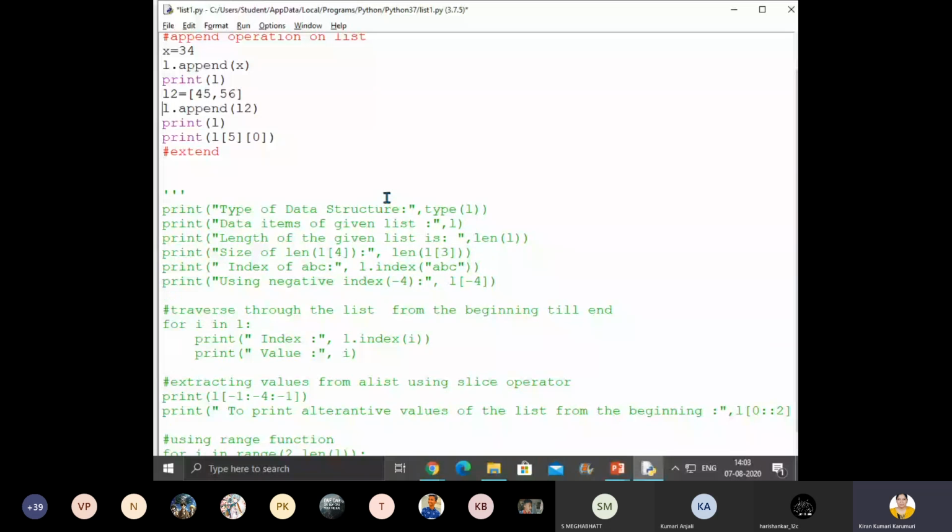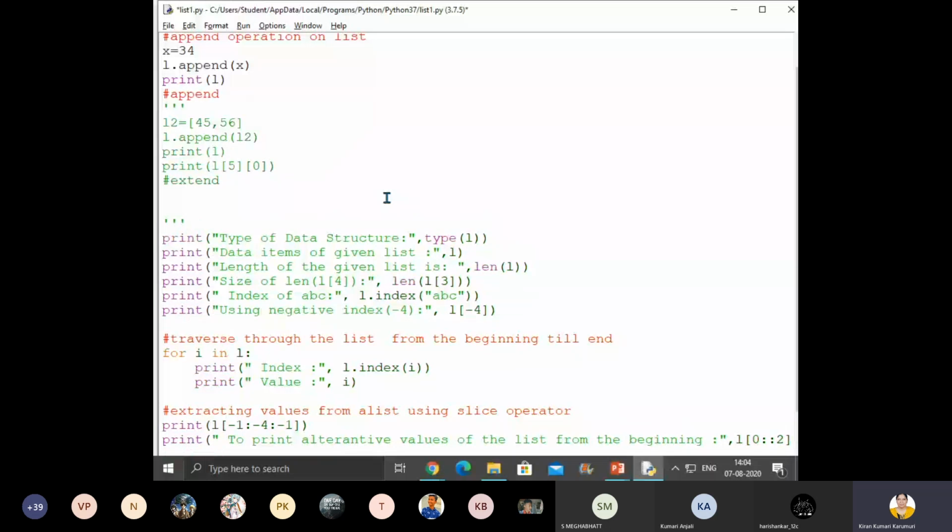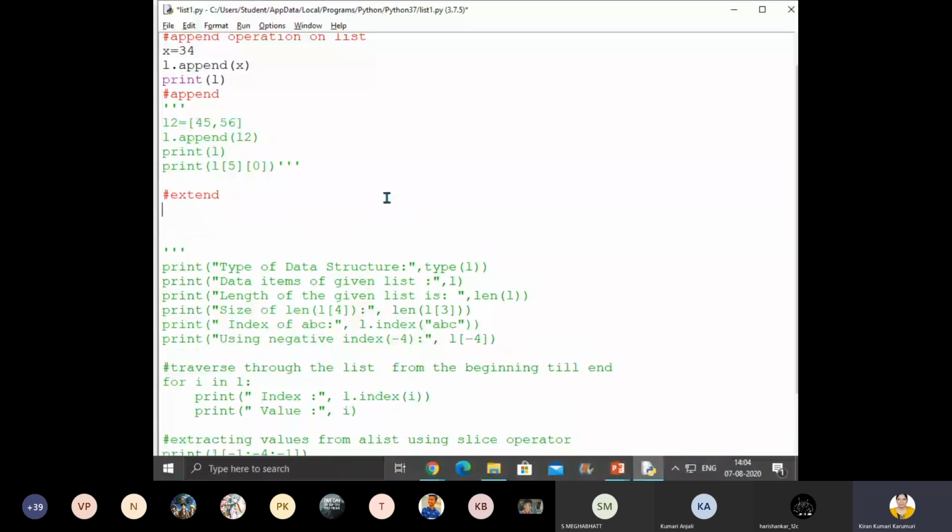I will remove the append part so that there won't be any confusion. Here I'll comment this portion and show the extend operation. How do we do extend? Suppose I have another list, with computer and then science.